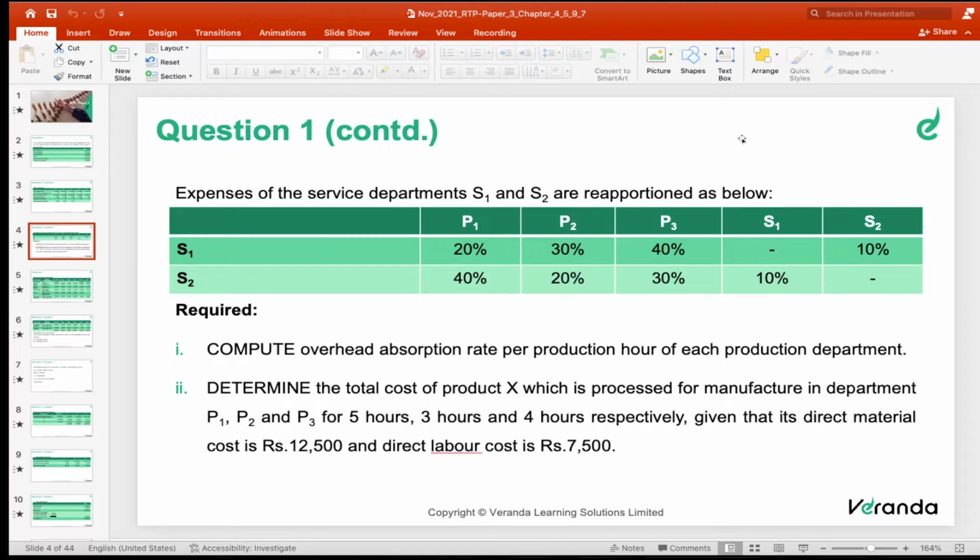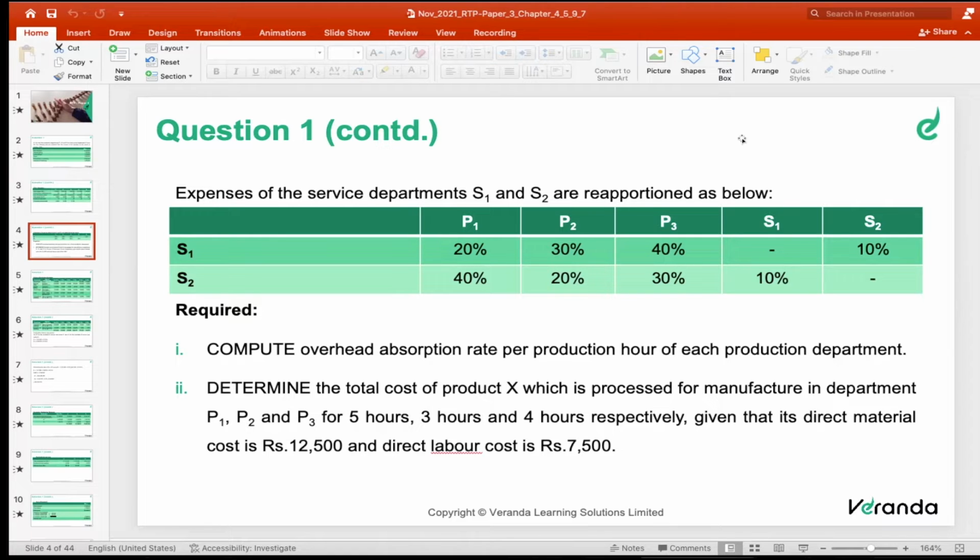Whenever you come across overhead, you have to remember the steps to solve it. We have steps called collection, classification, allocation, apportionment, reapportionment, and recovery. Our object with respect to reapportionment is to transfer the service department expenses to the production departments.